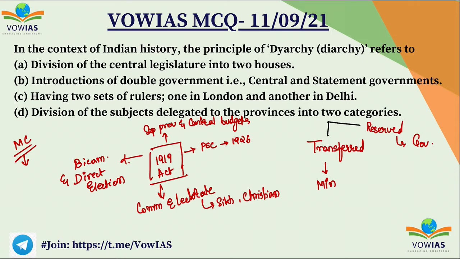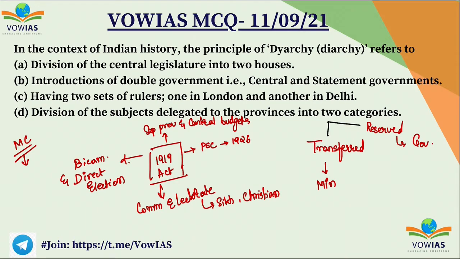In this diarchy, the subjects which are delegated to the provinces are divided into two categories: the transferred category and the reserved category. The reserved subjects are very important ones, like public order, police, etc., and they are reserved with the governor of the province. The other set are the transferred subjects, which include education, the municipality and other things. These are transferred to the Indian ministers. So this division of subjects into transferred and reserved subjects is part of the diarchy.